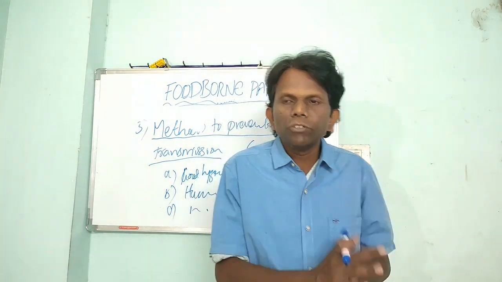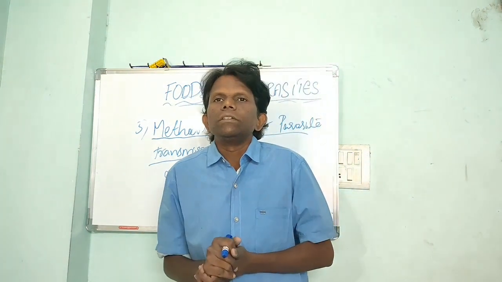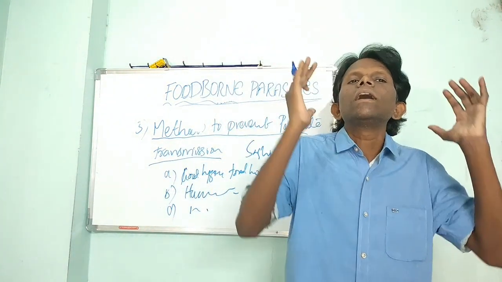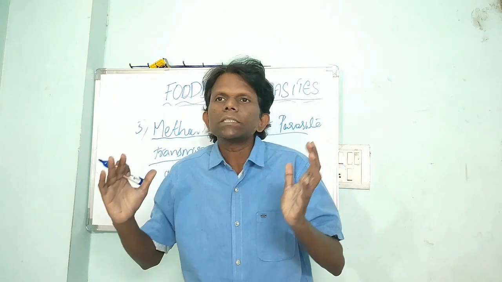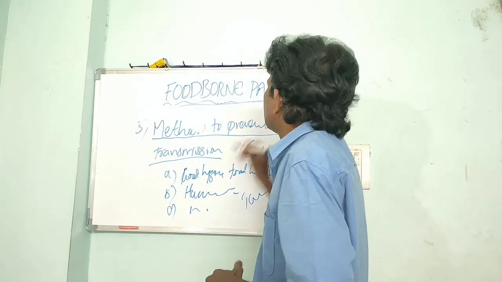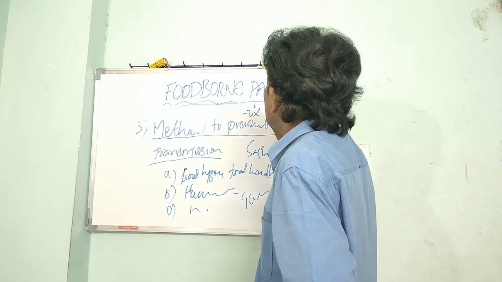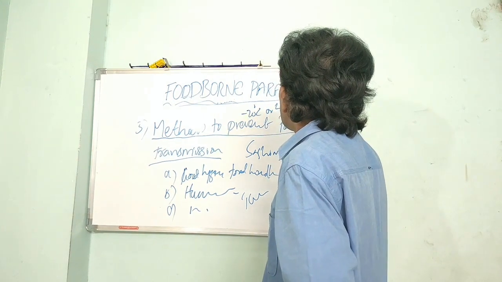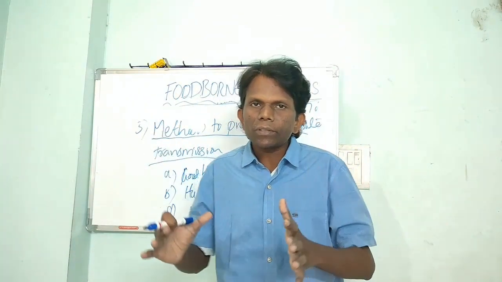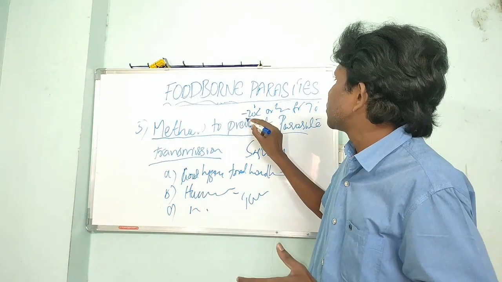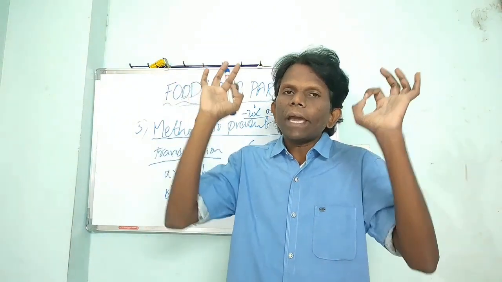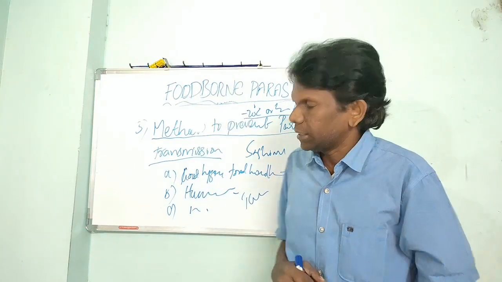The processing units do chill freezing. So what do they have to do? The freezing will eliminate the parasites. The freezing mechanism will kill the parasites. If you freeze the product at minus 20 degrees centigrade or below and store it for 7 days, that will kill the parasites and eliminate them.